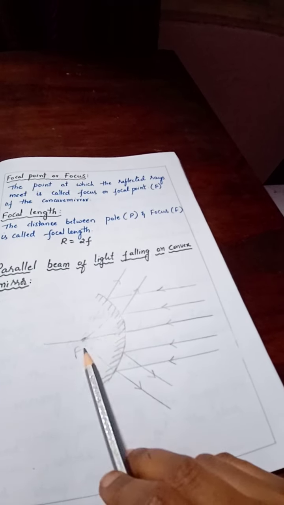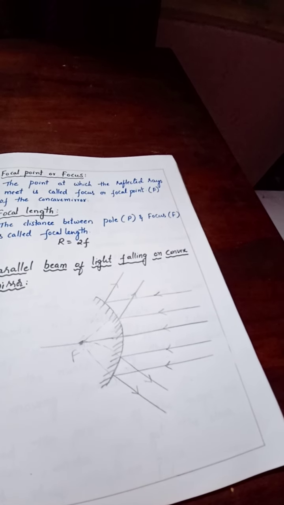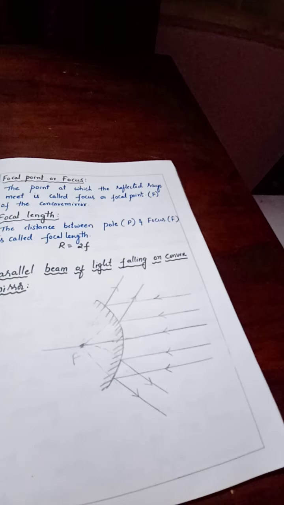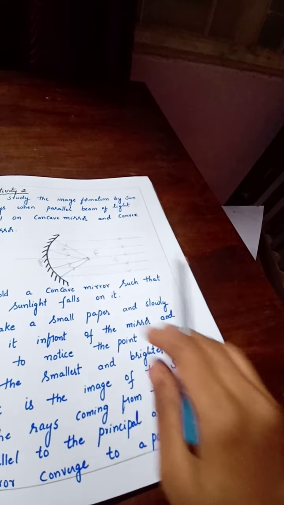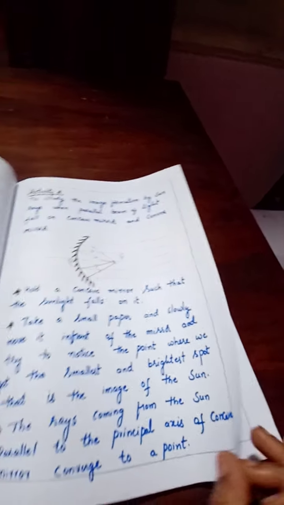These are called virtual image. Virtual image is nothing but the image which cannot be obtained on screen. Real image is nothing but this is real image which can be obtained on screen. I hope you understood this.